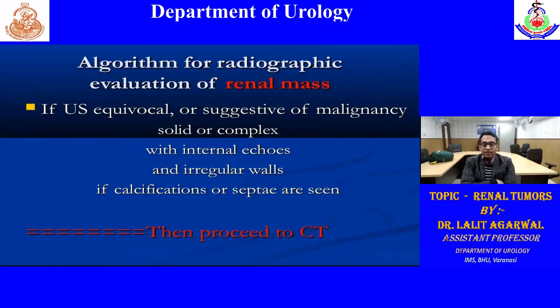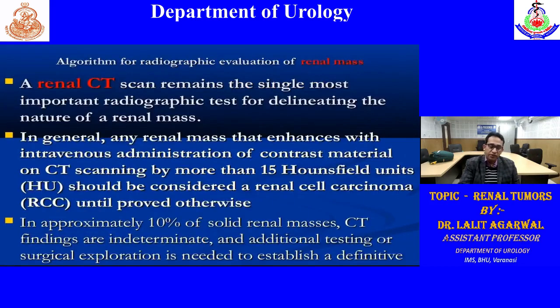So if ultrasound is equivocal and we cannot determine the nature of the mass, whether it's a simple cyst, complex cyst, or solid renal tumor, then we have to proceed to CT scan, CECT abdomen. So first we do the urea creatinine. If it's normal, then we go for CECT. A renal CT scan remains the single most important radiographic test for delineating the nature of the renal mass. In general, renal cell carcinoma enhances by more than 15 Hounsfield units on CECT image.